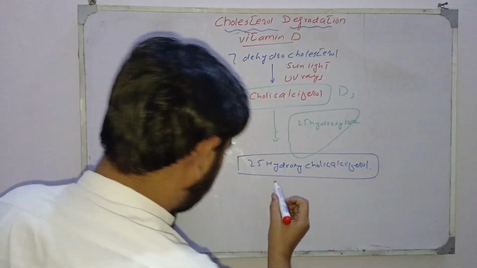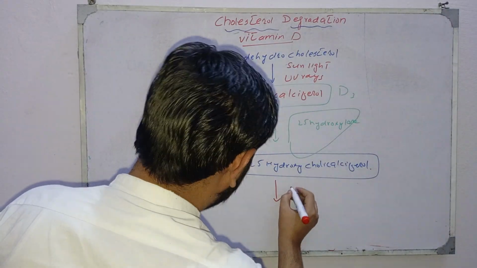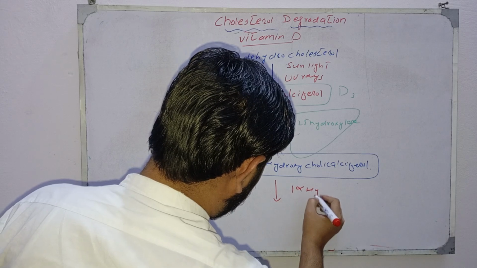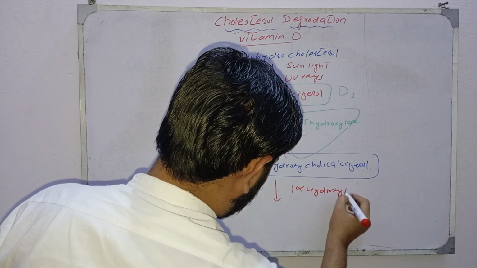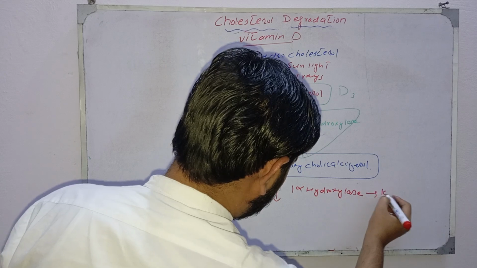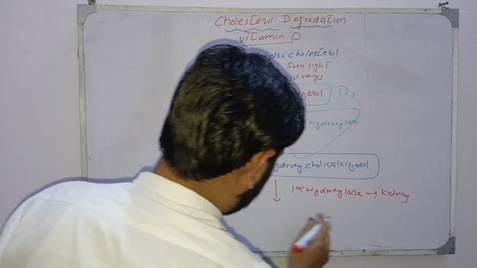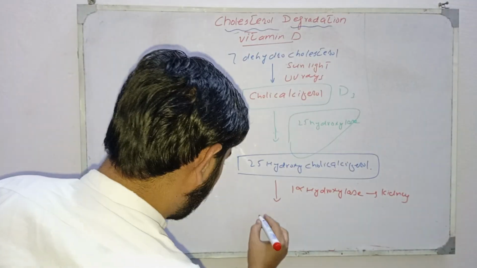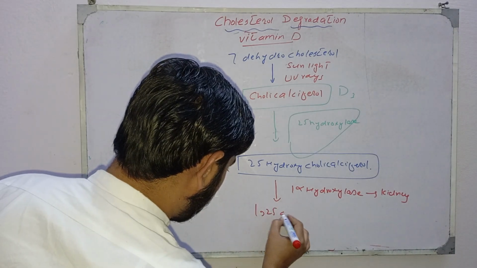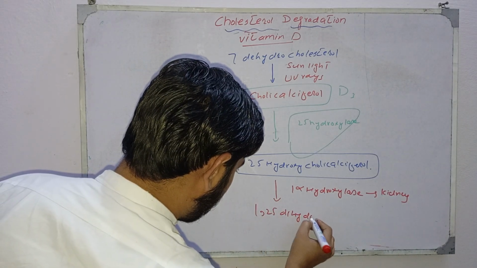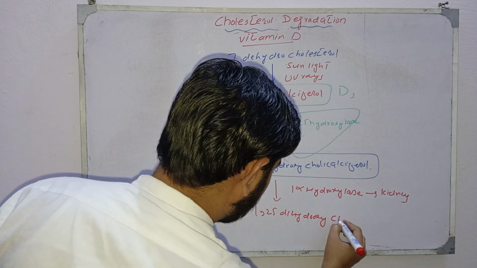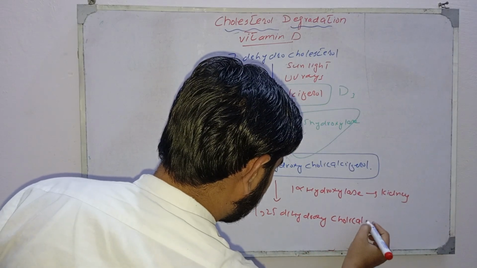Then by action of 1 alpha hydroxylase, which is present in kidney, it converts this substrate into a product called 1,25 dihydroxycholecalciferol.